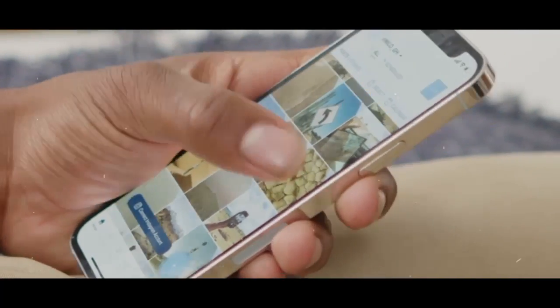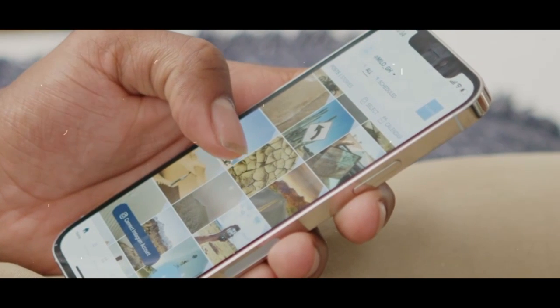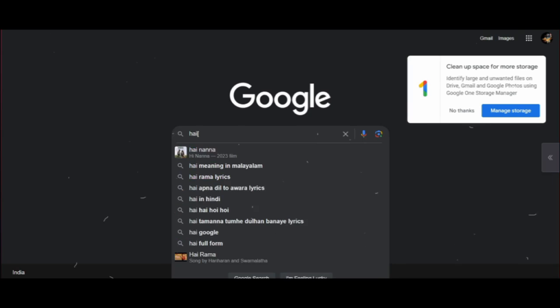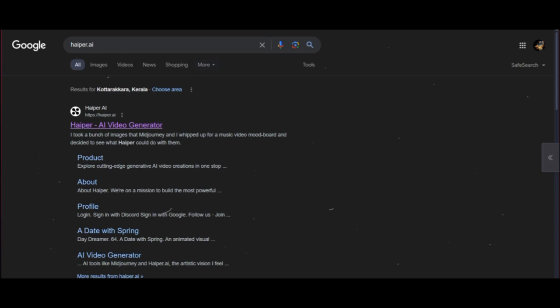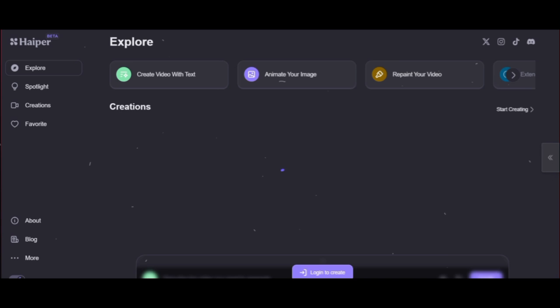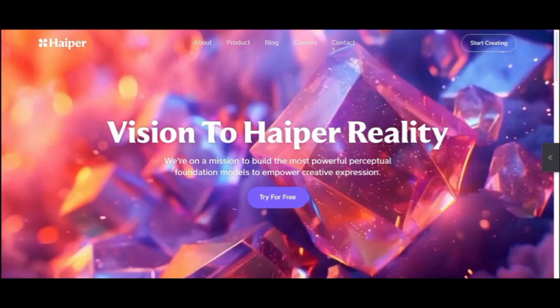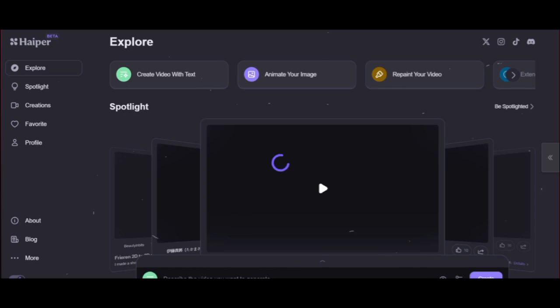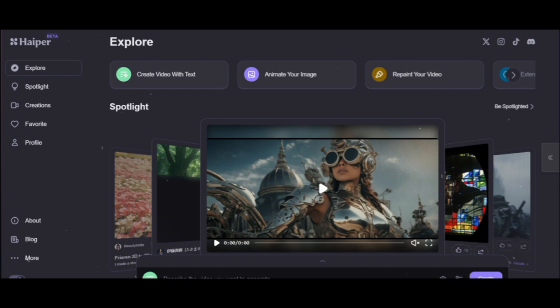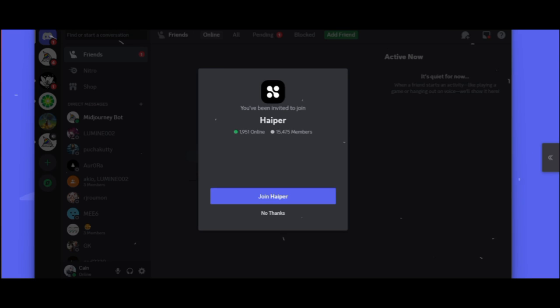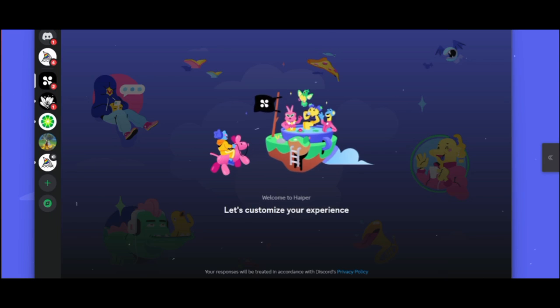The first thing you need to do while setting up a lo-fi channel is to choose a background image. You can get the AI background for your videos through Hyper.ai by signing up for their beta program. Search for their website and then click on Try It for free. This will get you the link to a Discord server. Take the invitation and start the Discord application.